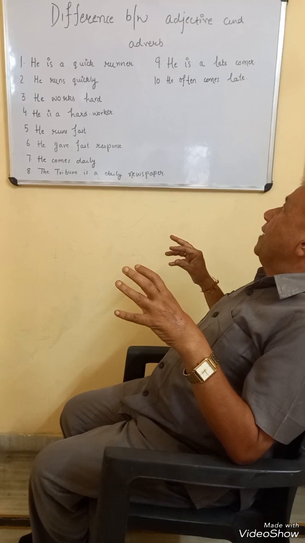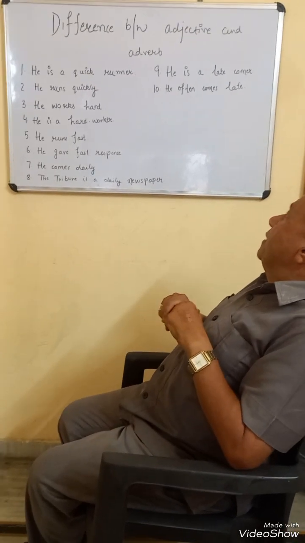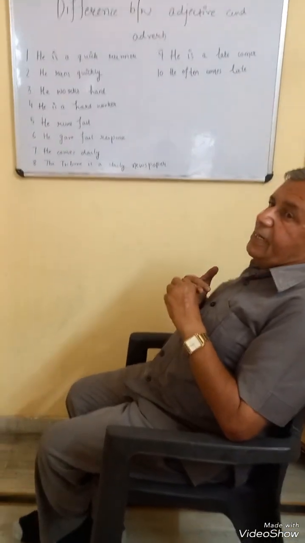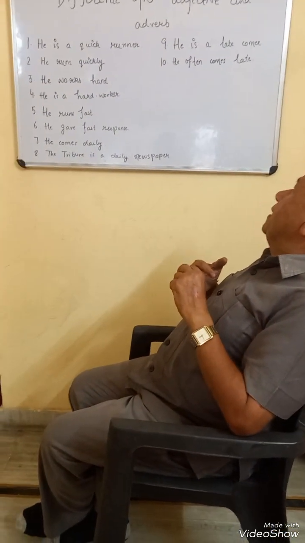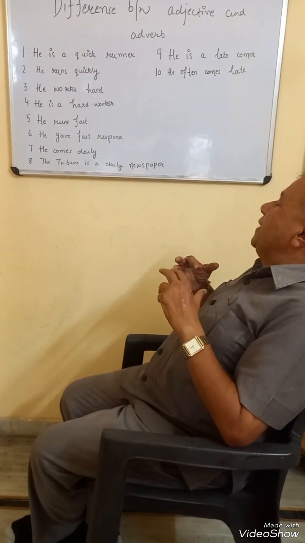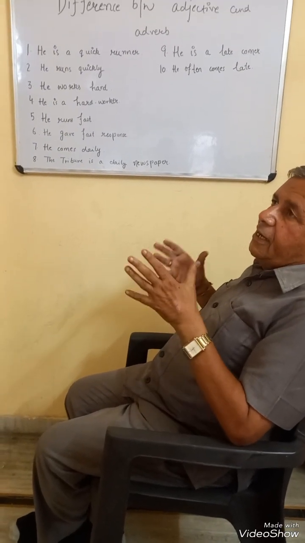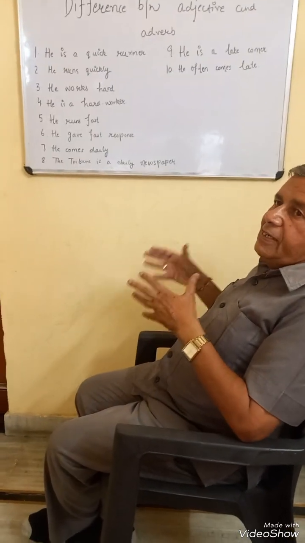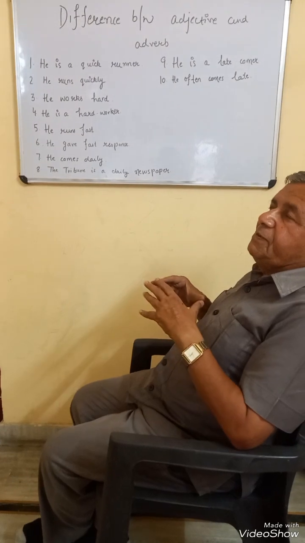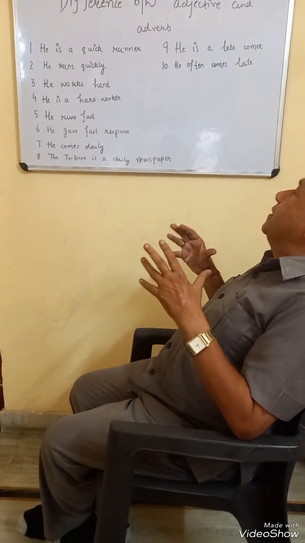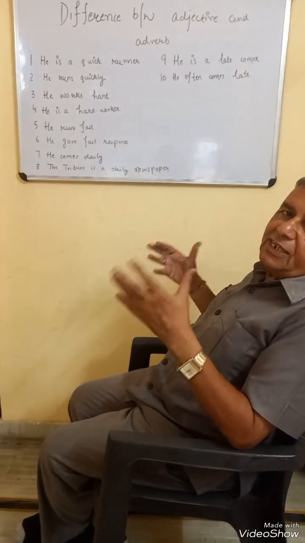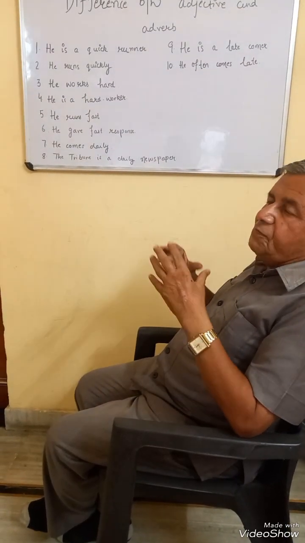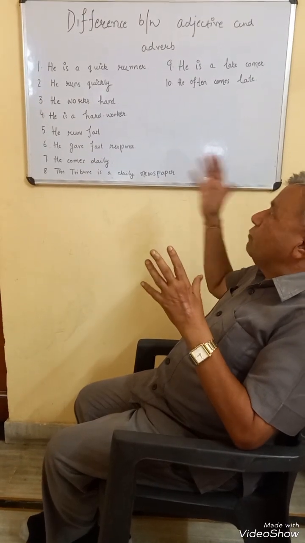Same is the case with ninth and tenth sentence. He is a latecomer, he often comes late. In the ninth sentence, late is an adjective, but in the tenth sentence, late is an adverb because it comes after verb. When it comes after verb, it becomes adverb. When it comes before noun, then it becomes adjective. So in the first sentence, though there is change in the form, the same rule of noun applies.